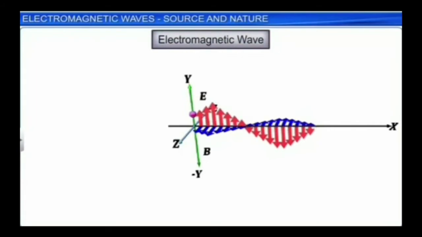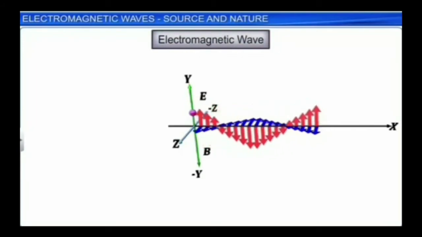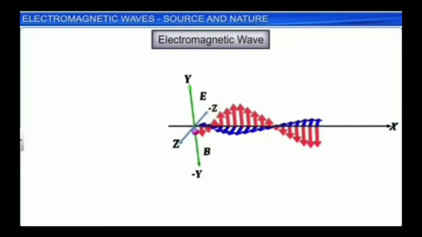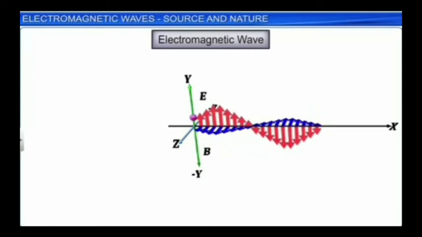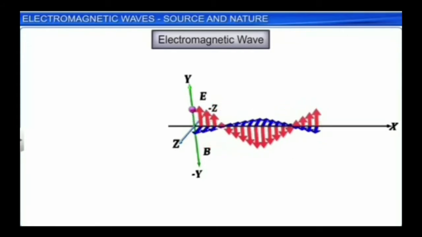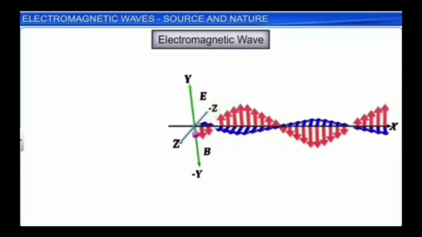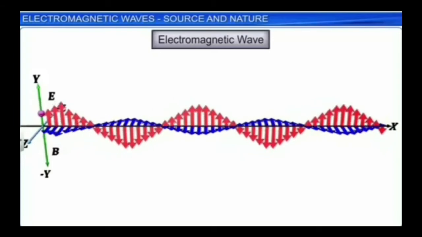Since the magnetic field produced is of oscillating nature, that produces an electric field. That means the oscillating magnetic field produces an electric field which is perpendicular to the direction of oscillation of the magnetic field and propagates in the x direction.